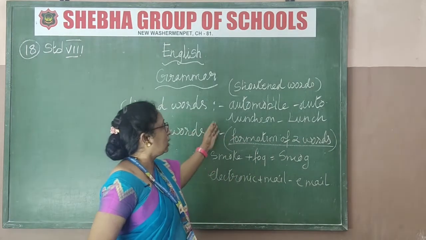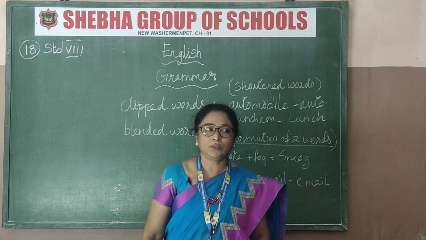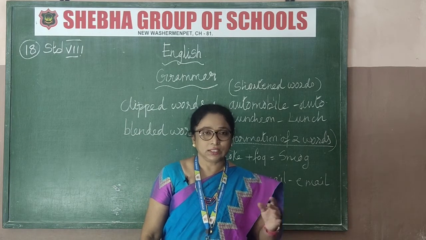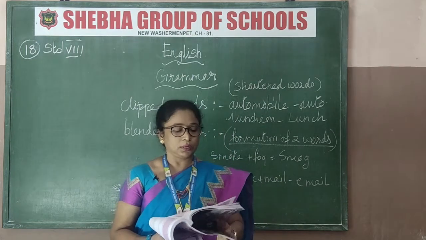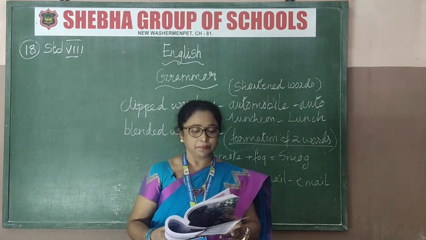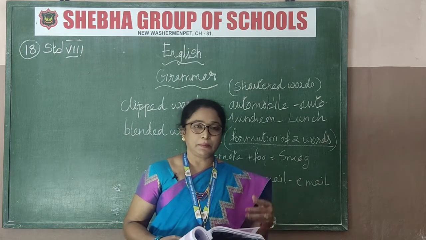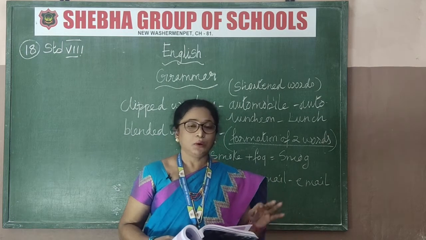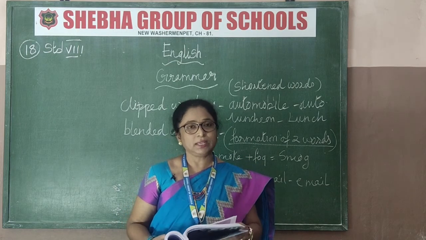See, automobile, auto. Luncheon: we don't say "we have good luncheon." The short form is lunch. There are so many like that. Cabriolet means cab. Did anybody know about the word cab? We all say cab. Did you book the cab? Ola cab, Uber cab, you say cab. What is the full form of it? Cabriolet. Then examination, exam.